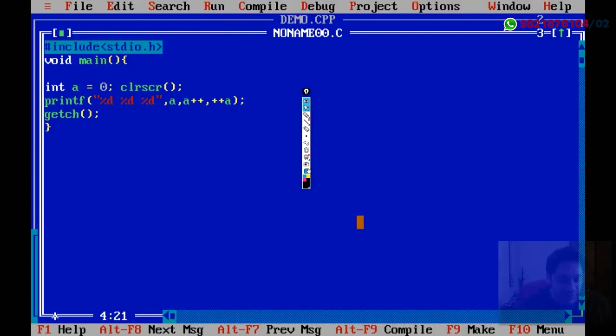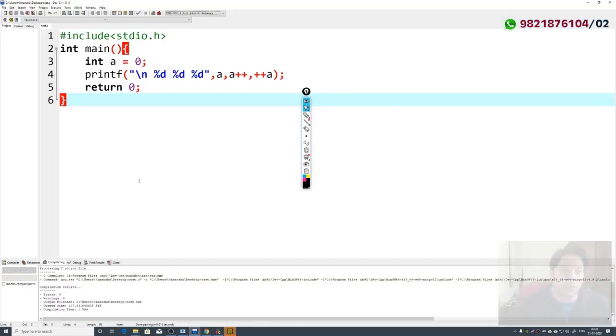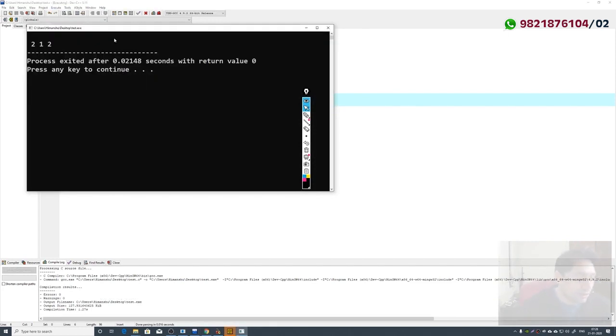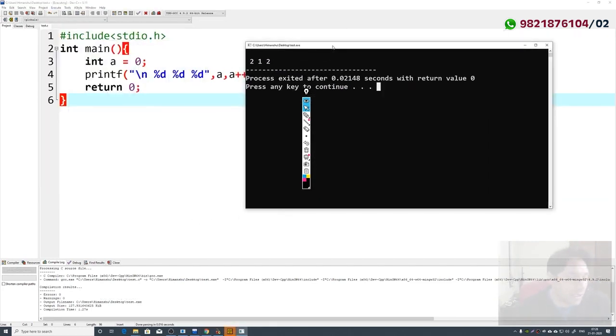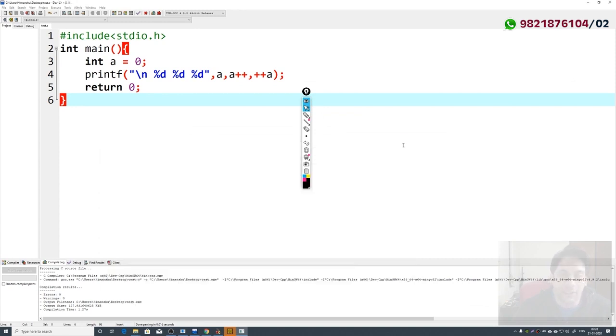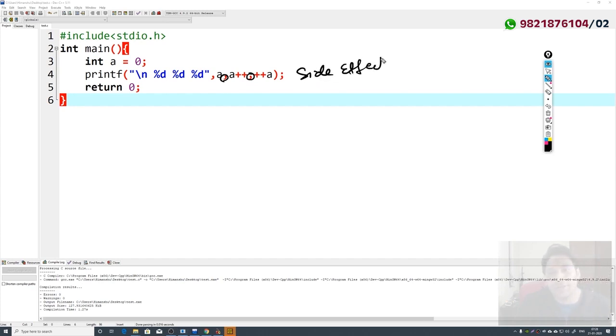So I have exactly the same program. In Turbo C the output is 211, and if I run the same program in GCC here, the output is 212. So 212 is the output in GCC and 211 is the output in Turbo C. So in these two compilers I'm getting different outputs. In the same way, if I execute the same program on an Apple machine, you may get a different output, right? This is called a side effect of the programming language.